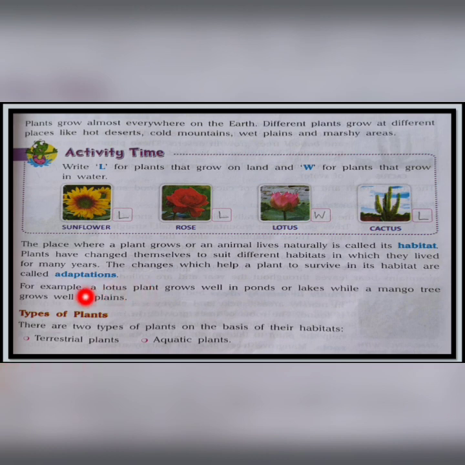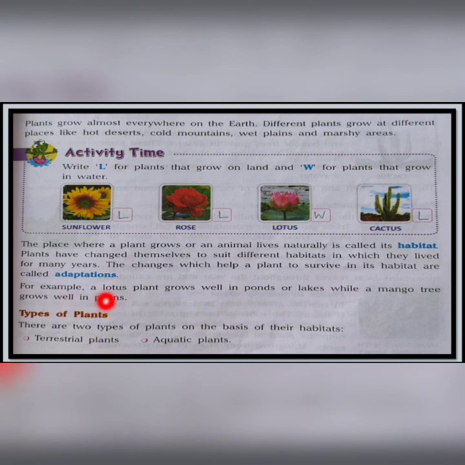Now see, as for example, lotus. It grows well in ponds or lakes. Does it grow in plains? No, it needs water only. And in case of a mango tree, it grows well in plains. Will it grow in hot deserts? No.